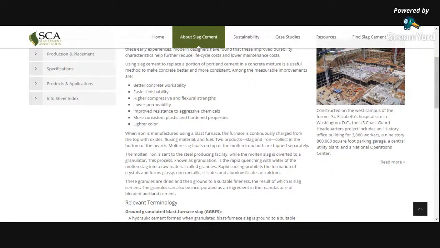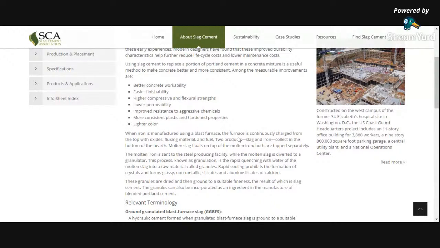Okay, so that is when iron is manufactured using blast furnace. The furnace is continuously charged from the top with oxide, fluxing material and fuel. Two products, slag and iron, collect in the bottom of the hearth. Molten slag floats on the top of the molten iron. Both are tapped separately. So the molten iron is sent to the steel producing company, but the slag which we are getting is generally used for the cement manufacturing company.